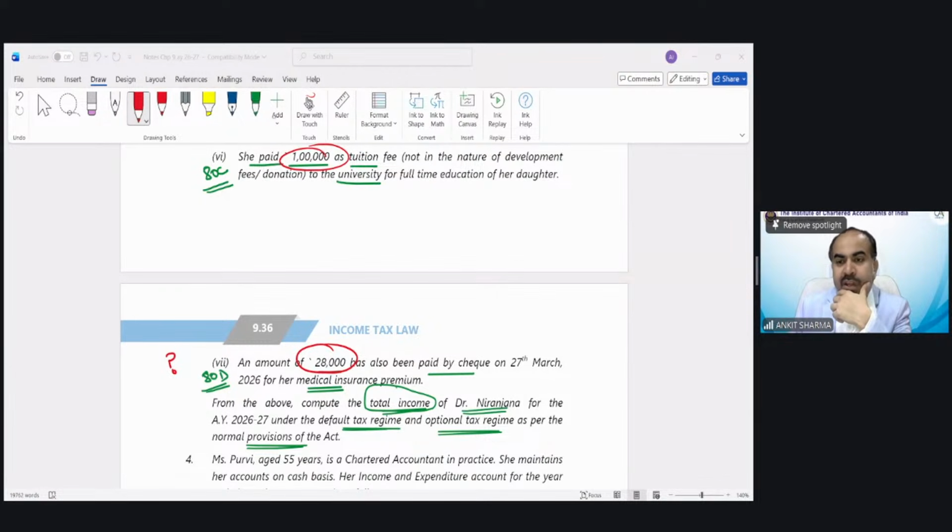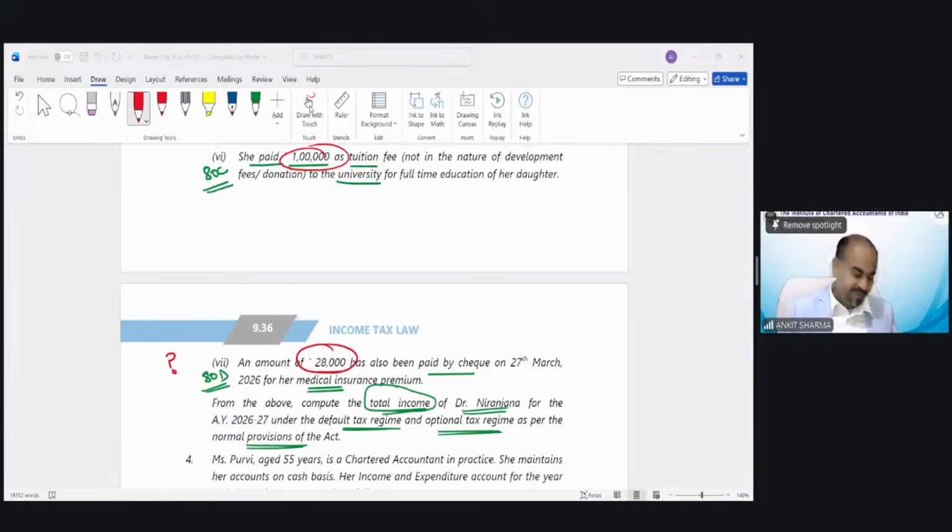Under section 80D, how much deduction we can claim? Navneet is saying 25,000, Nagaraj is saying 28,000, Linga is saying 50,000, Navneet is saying 25,000.